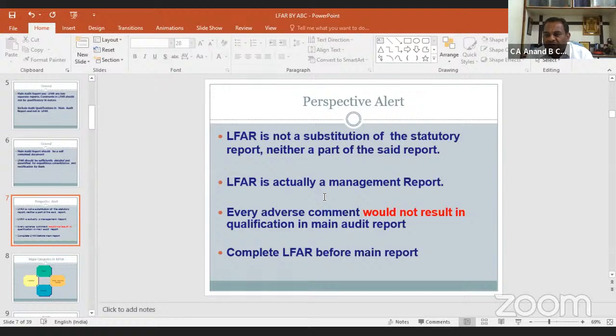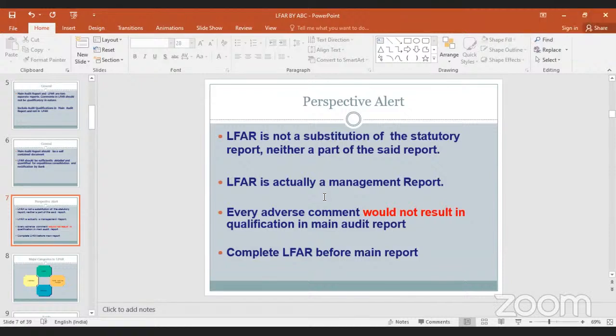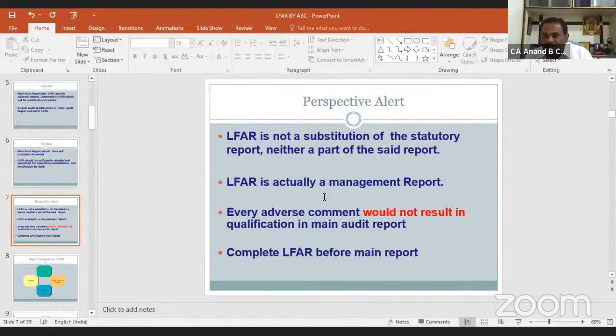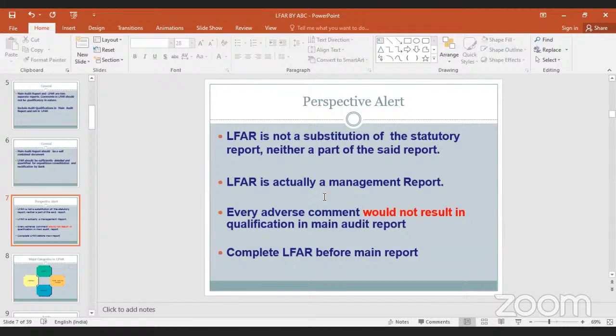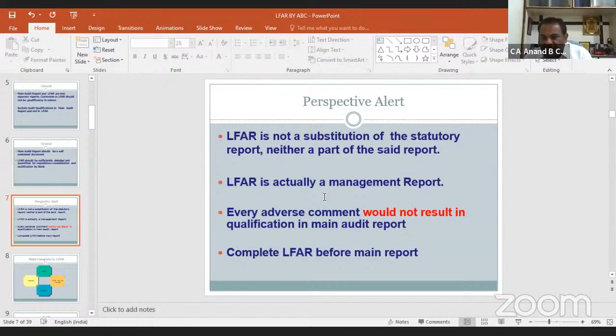Am I going proper, or is it somewhat speedy? Is this speed proper? Am I audible? Yes, sir. Chairman, sir, am I audible? Yes, sir. Okay, the speed is proper, or should I slow down?